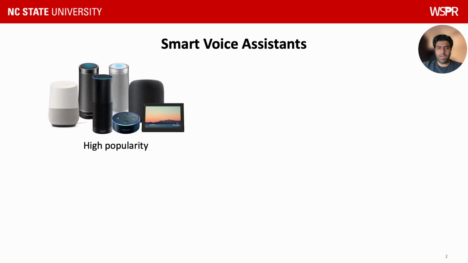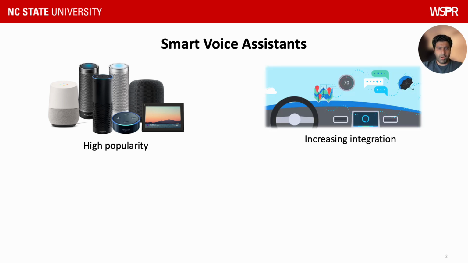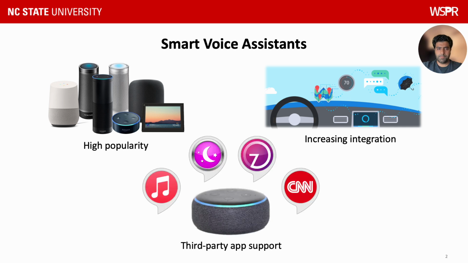Smart voice assistants are AI based chatbots that are typically integrated in smart speakers, and they have become very popular in the last few years. Popular examples of smart voice assistants are Amazon Alexa, Google Assistant, and Apple Siri, with Amazon Alexa being the market leader. Smart voice assistants are also being integrated with other platforms such as car infotainment systems and other IoT devices, so they have a large footprint.